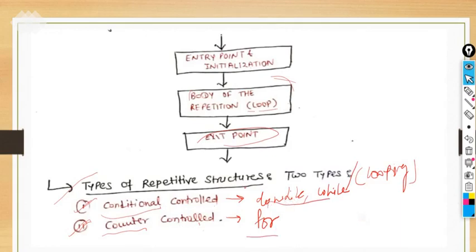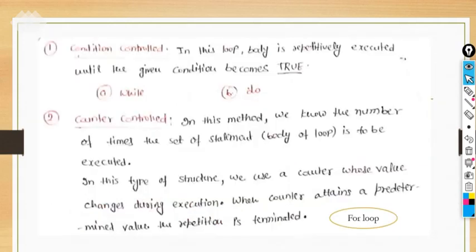So we will discuss them one by one. First, we have condition controlled. What does it mean actually? In condition controlled, the body of the loop is repetitively executed until the given condition becomes true. So we have a condition, and it will decide whether you have to enter the body or skip it.